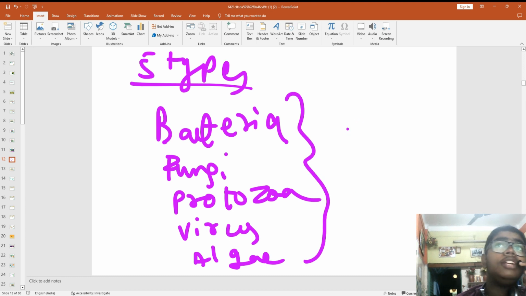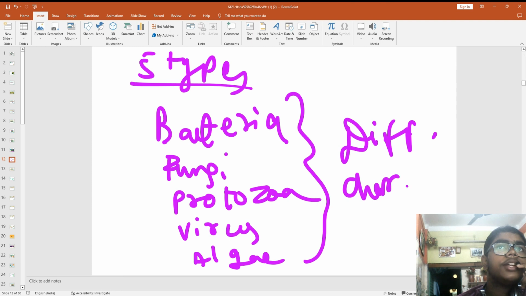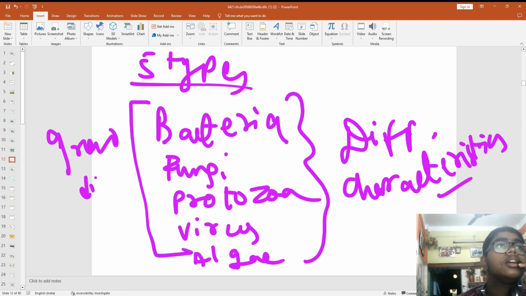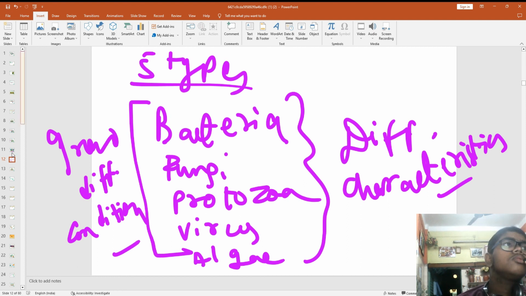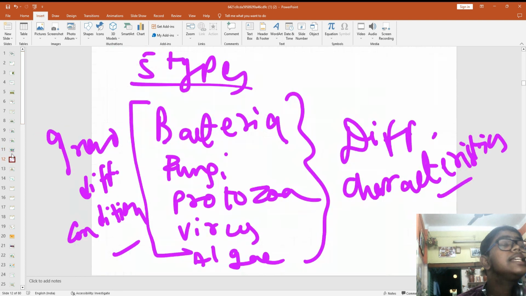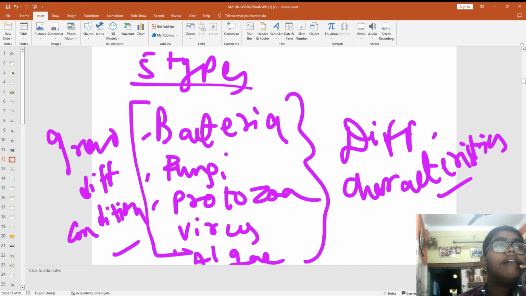These all have different characteristics. Understand? That's why they all grow in different conditions. They are not similar, and all have different characteristics.